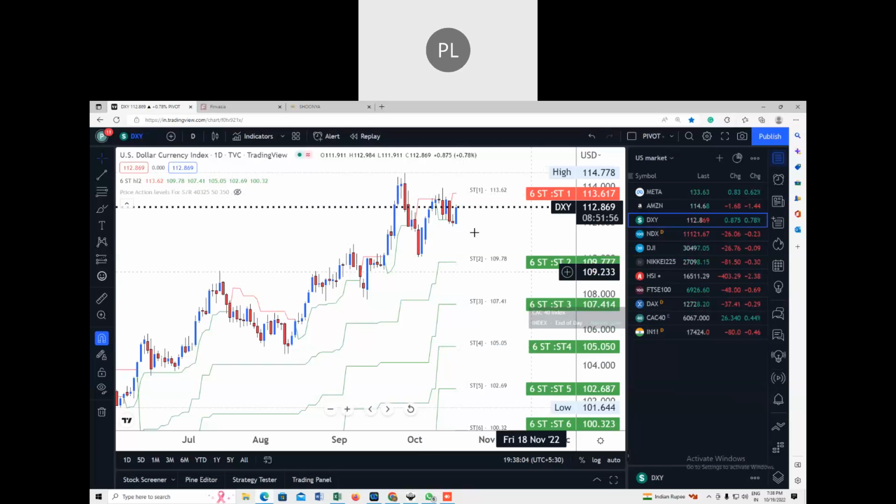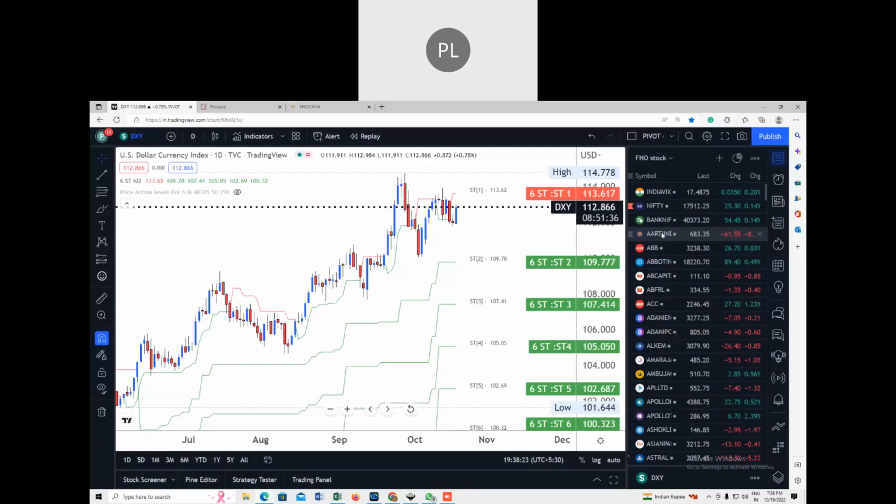So we have to look at where the US dollar index is closing for the day. Here it is at 112.86 and you can see that Dow Jones and Nasdaq both are in the red, but the red is very small, so we can see what happens at the end of the day.